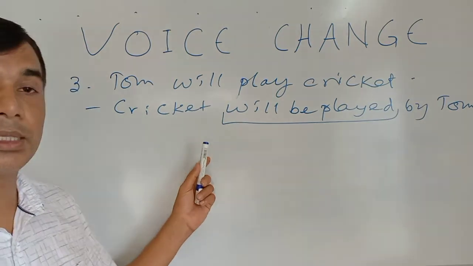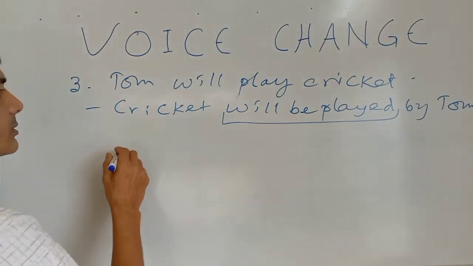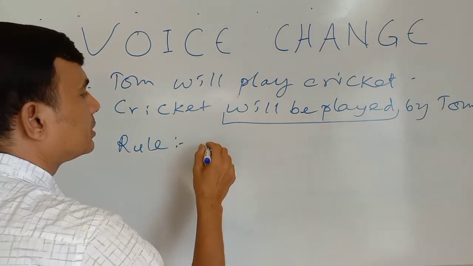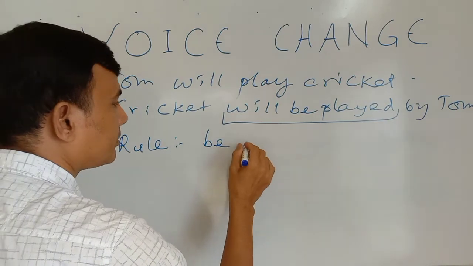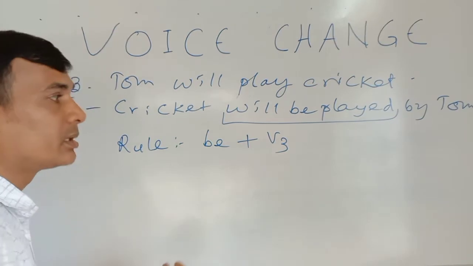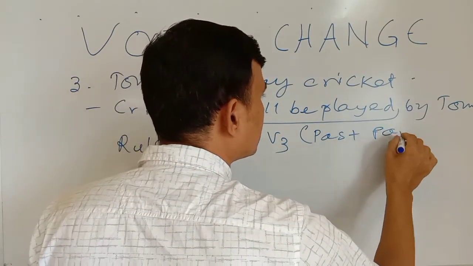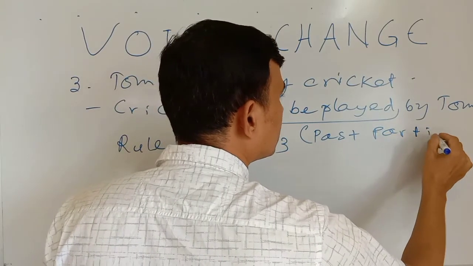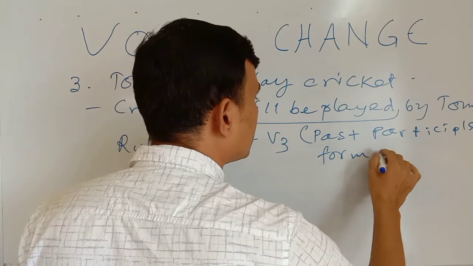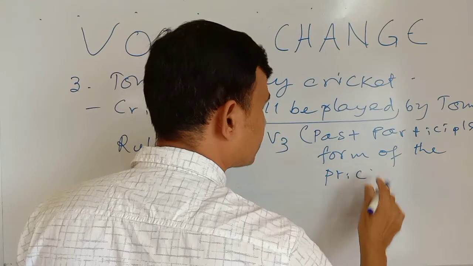When I write indefinite tense, that time I have used the rule: be verb plus V3. So what is V3? V3 is the past participle form of the principal verb.